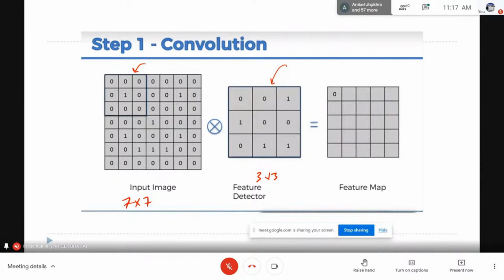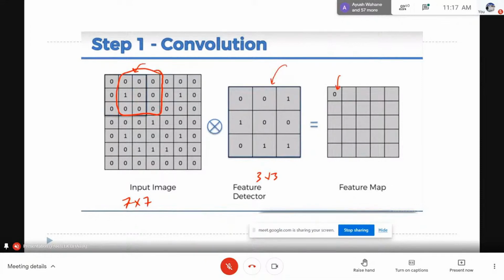So if there is no match, we will put a 0 in the corresponding output. So here in output we are producing 0 because there is no match. Then we will move to the next position. So the next position is this. Just give me a minute to move to the next position. So the next position is this now.